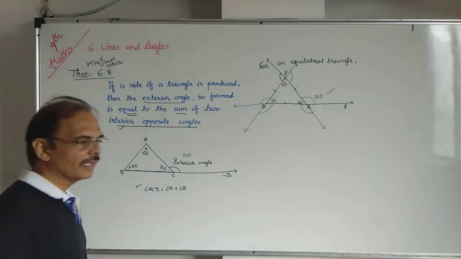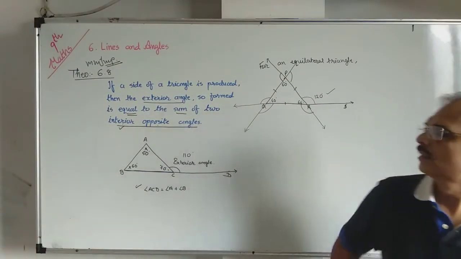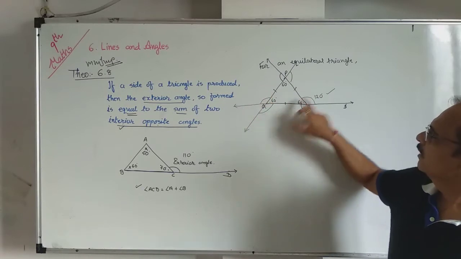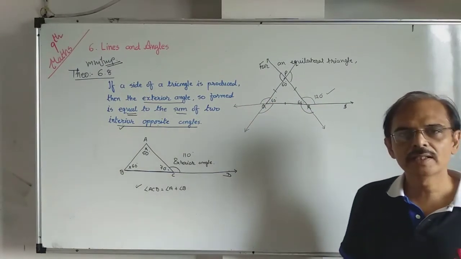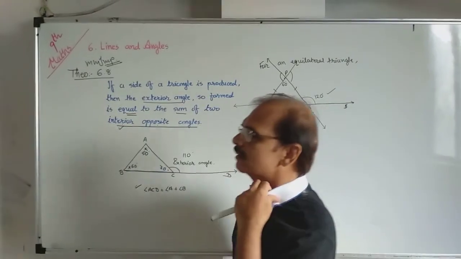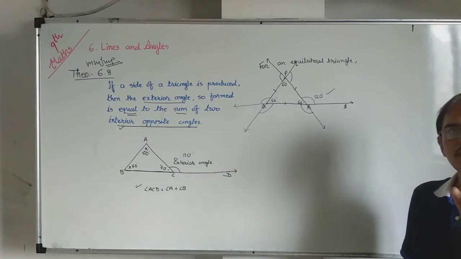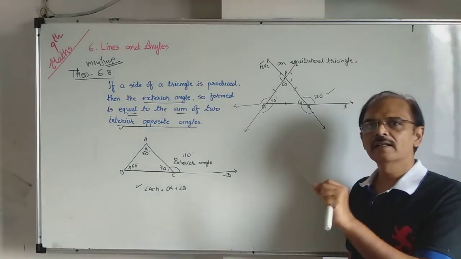If an equilateral triangle is given, then in an equilateral triangle, all exterior angles are 120 degrees. Suppose a twisted question may be asked in this way: in an equilateral triangle, the sum of all the exterior angles is dash.